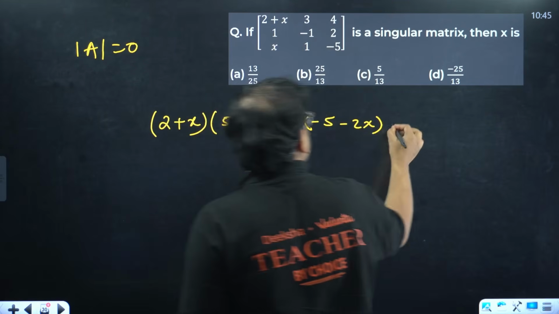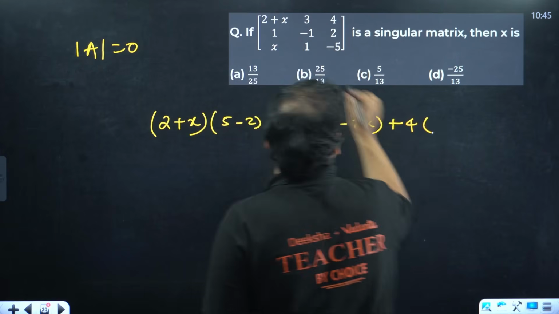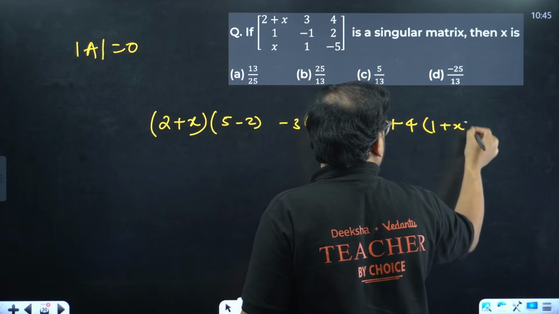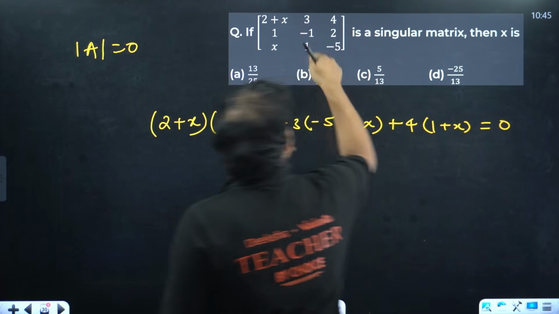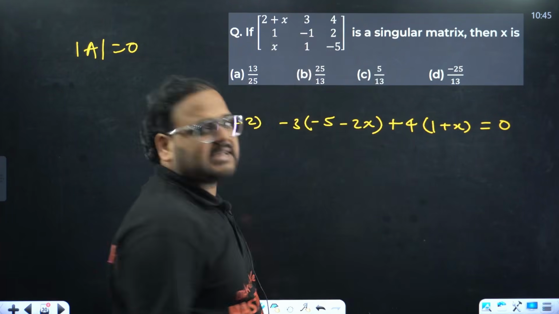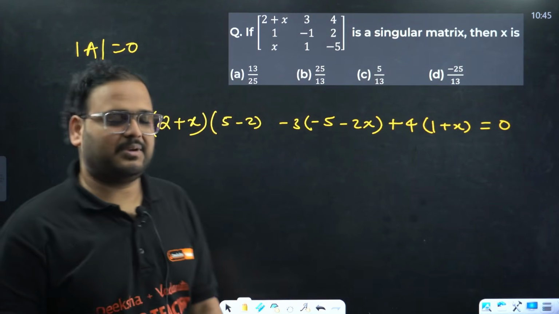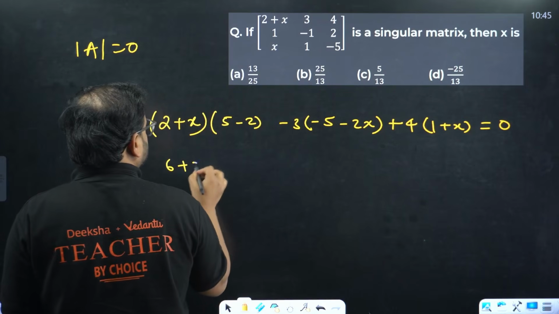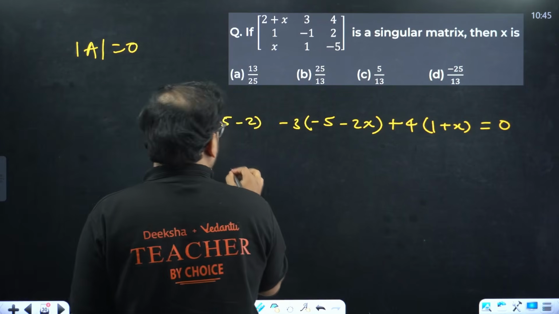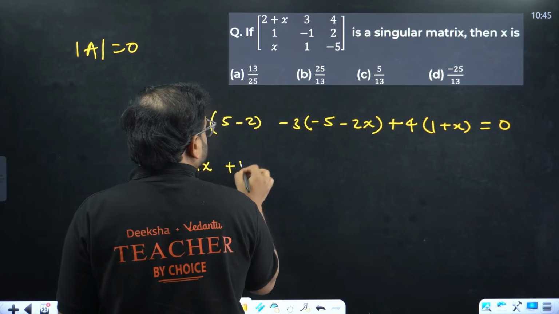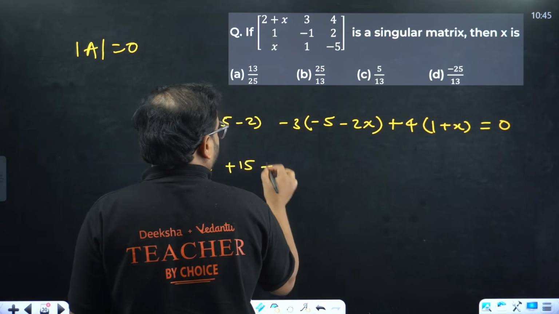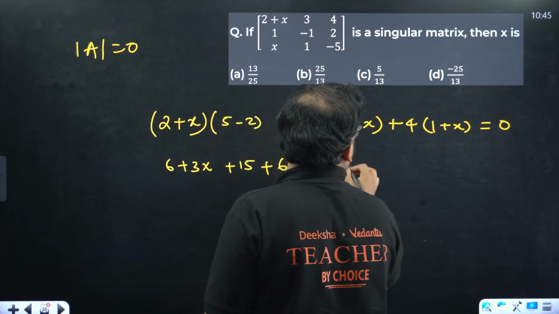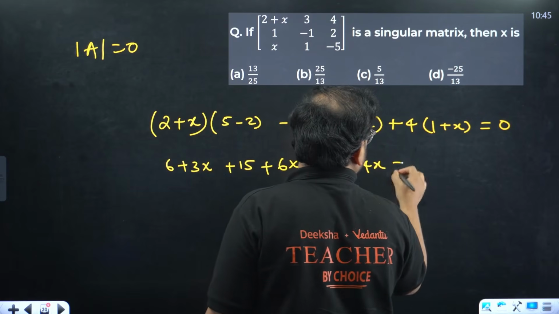And the last one, plus 4 times 1 plus x. 1 plus x must be equal to 0. Check this out. This is 1 and this is minus x. When you subtract, it becomes plus x. This value is what? 3. So it becomes 6 plus 3x. Over here it will become plus 15 plus 6x. Then we have plus 4 plus 4x.